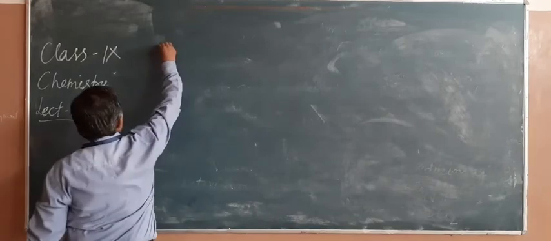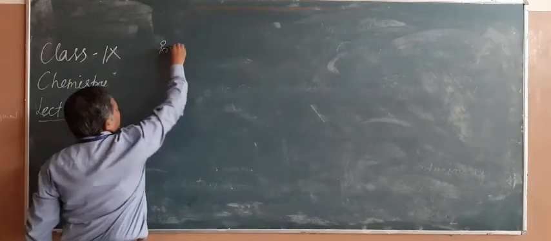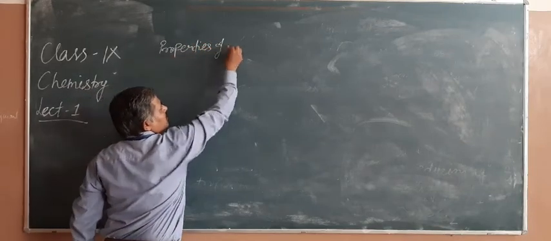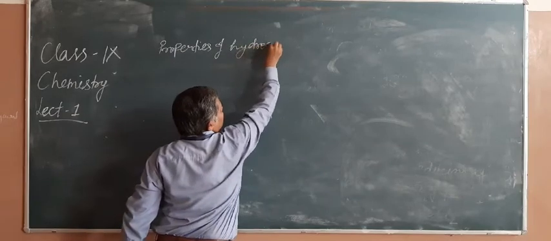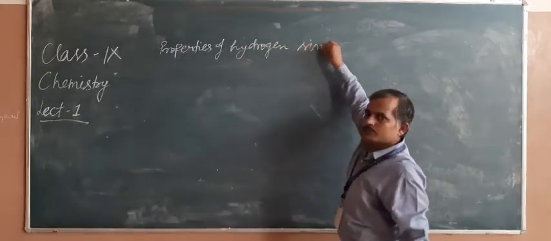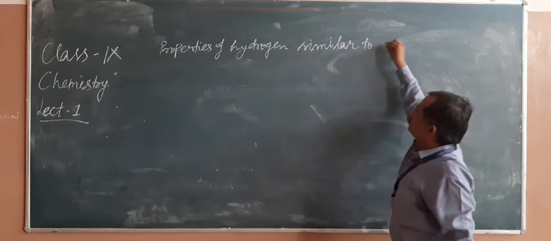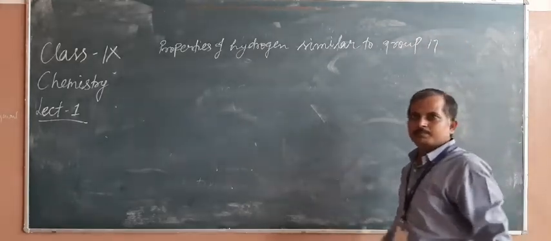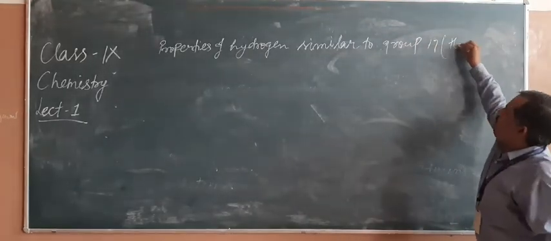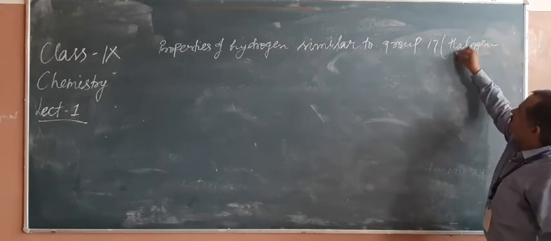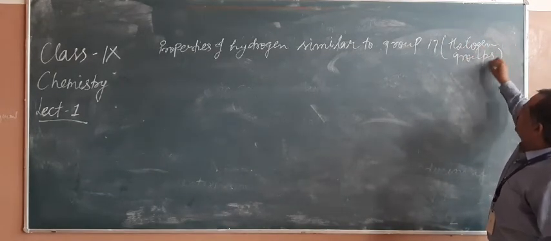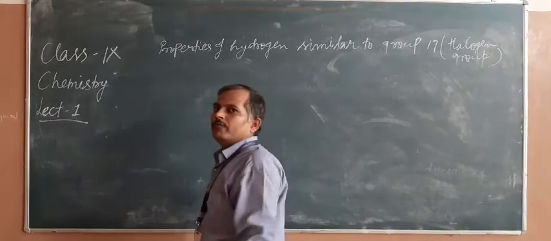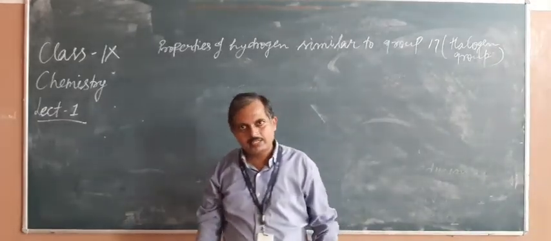Properties of hydrogen similar to group 17, the halogens.